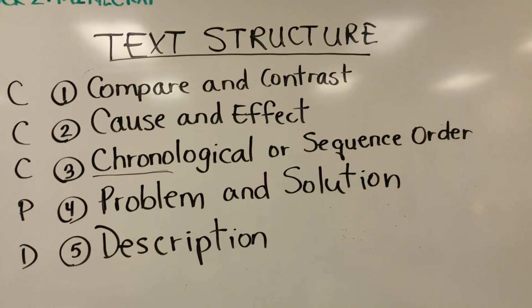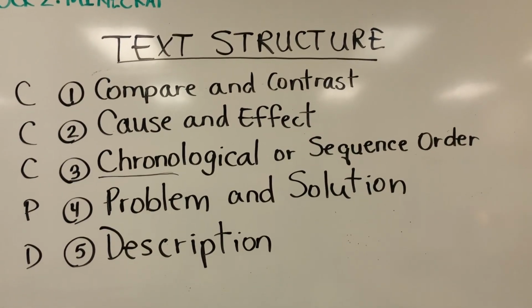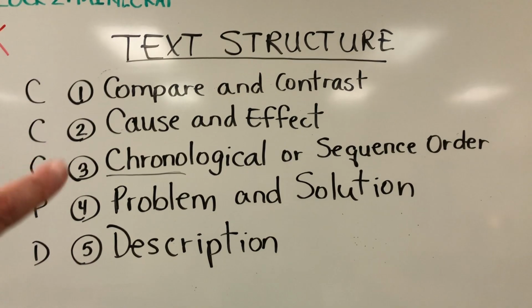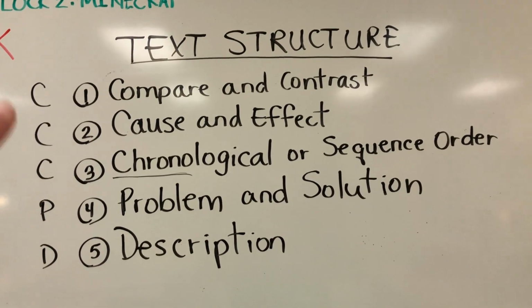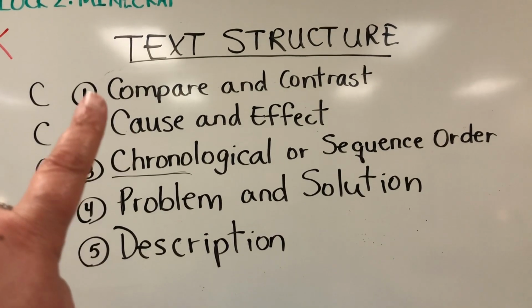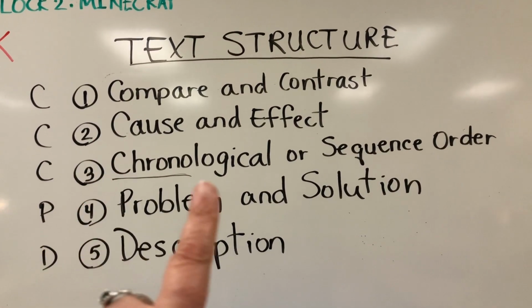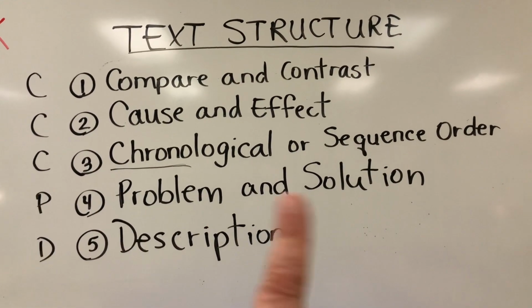So we talked about the text structure, and I had the students think about it and write it on the board as they told me what were the different text structures. So here they are. And one way that I'm trying to help them remember is CCCPD. The C's are for compare and contrast, cause and effect, chronological or sequence order. P is for problem solution, D is for description.